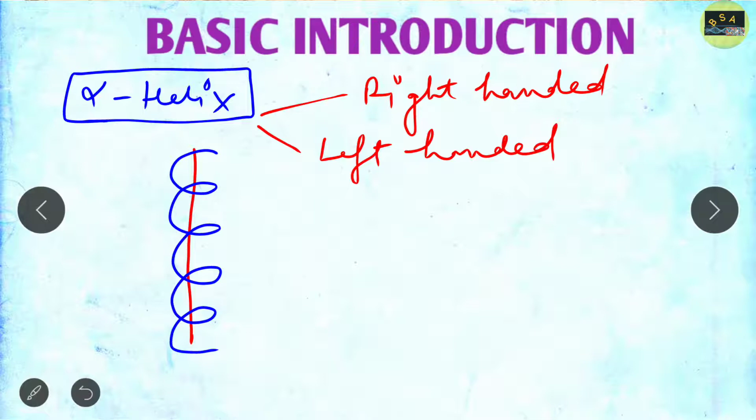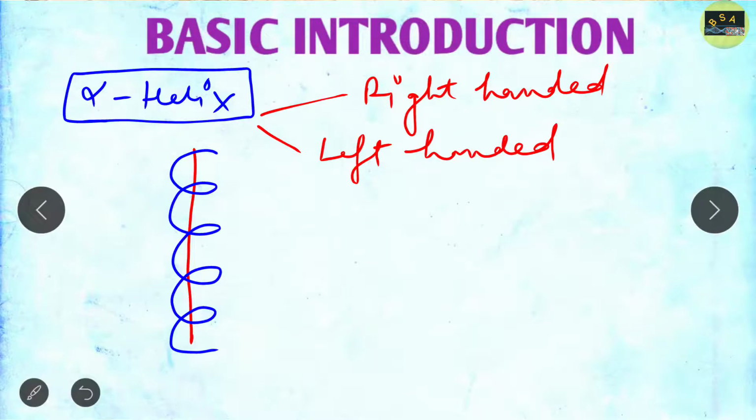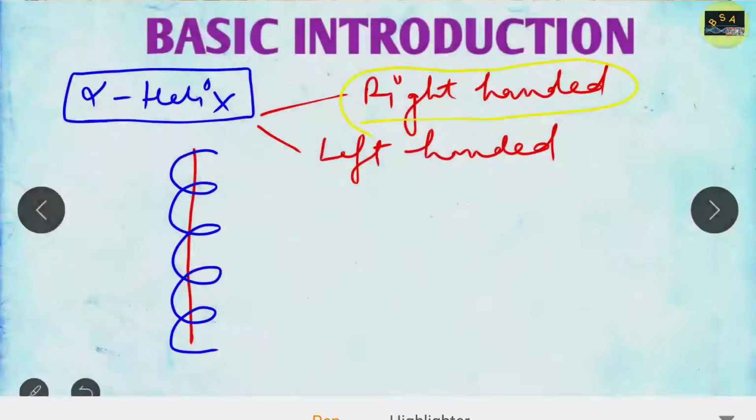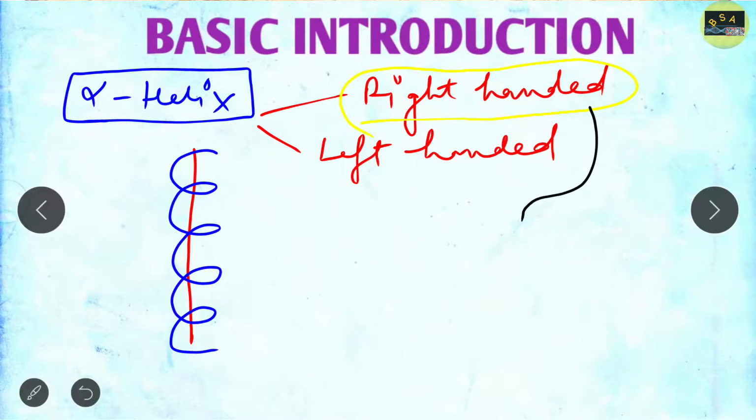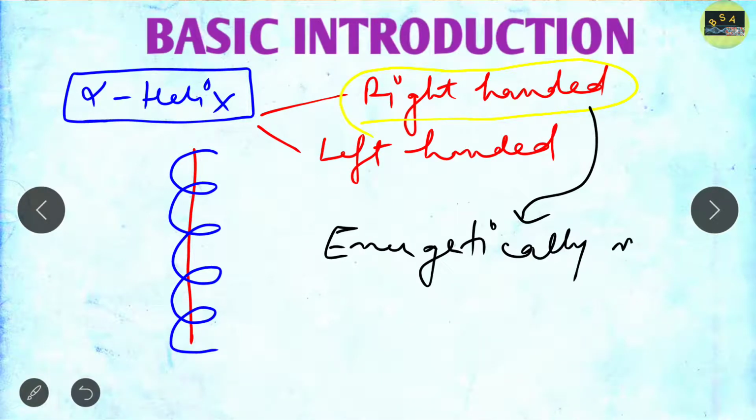When scientists studied many protein structures, for example myoglobin, they found that the right-handed alpha helix is more common, or you can say it is thermodynamically more stable, energetically more favorable.